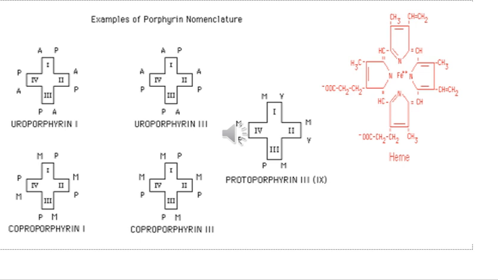While in uroporphyrin 3, as the name indicates, the substituent groups are A and P, and it belongs to series 3. So the substituent groups in ring 4 are in the reversed manner. In protoporphyrin 3, the substituent groups are M, V and P.